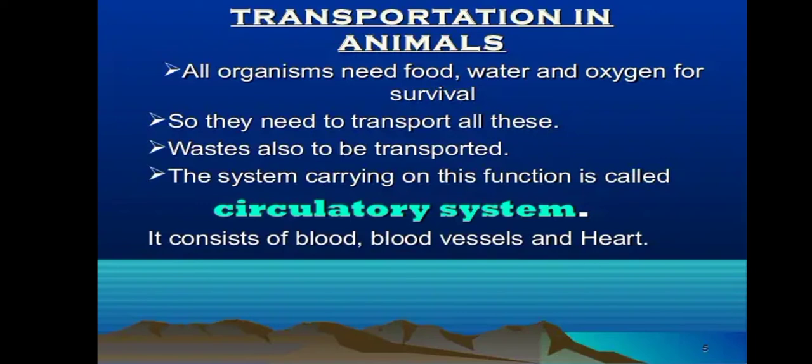All organisms need food, water, and oxygen for survival, so they need to transport all this. Wastes also need to be transported. The system carrying on this function is called the circulatory system. The main transport system in human beings is the blood circulatory system. In the circulatory system, blood carries digested food, water, and oxygen to all the parts of the body.